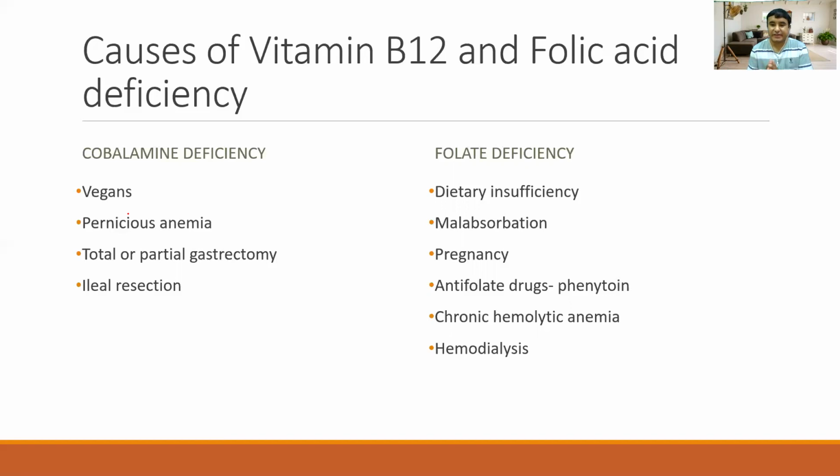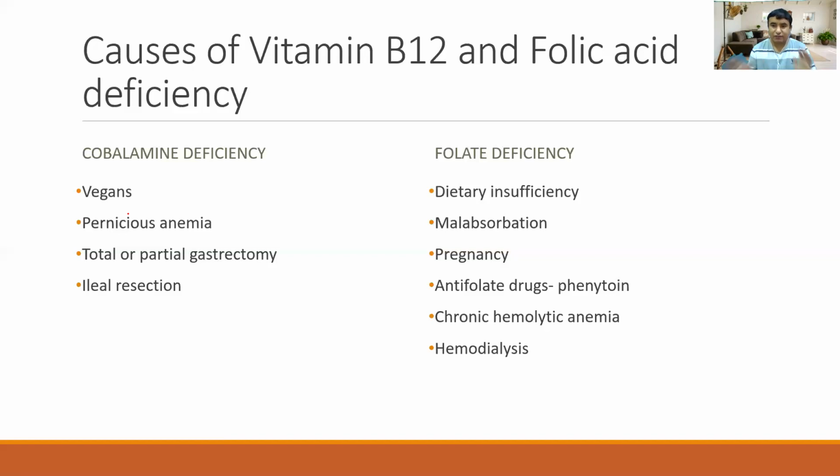Similarly, folate deficiency can occur because of dietary insufficiency, in malabsorption, in pregnancy, if someone is taking antifolate drugs, if someone has chronic hemolytic anemia, or if someone is on hemodialysis. We can understand the intake of antifolate drugs, but if someone has chronic hemolytic anemia, they require more folic acid because the RBC turnover is active, there is more proliferation of RBCs.